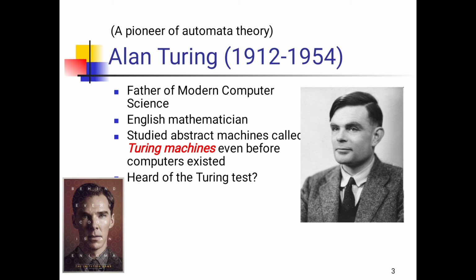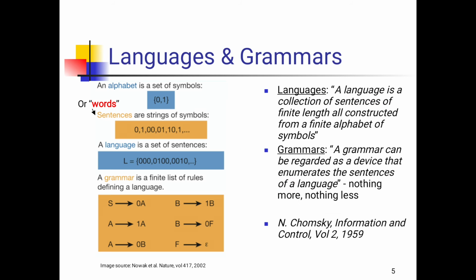The father of modern computer science is Alan Turing, from 1912 to 1954. He was an English mathematician who studied an abstract machine called the Turing machine even before computers existed.